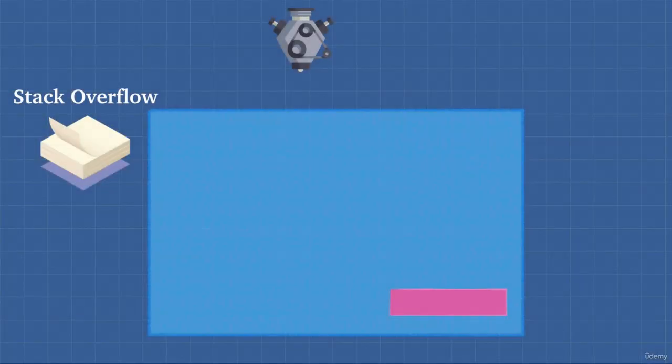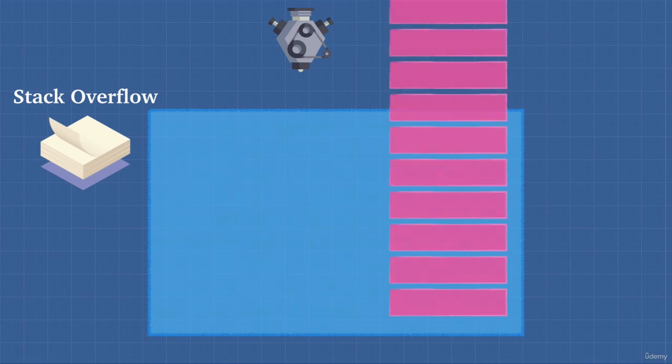Welcome back. Let's try something fun. What happens if we keep calling functions nested inside of each other over and over and over? We saw in the previous video with the calculate function, if you call calculate line 10, then line 11, then line 13, this stack is going to get pushed on and then popped off, pushed on and then popped off. But what if we have functions that are nested inside of each other so that we keep growing this stack until it gets larger and larger until we can't do it anymore?